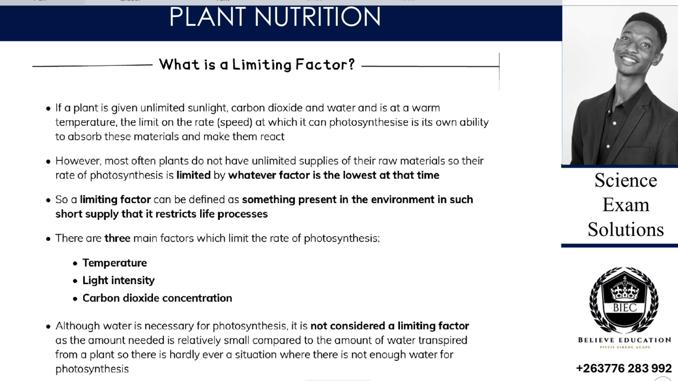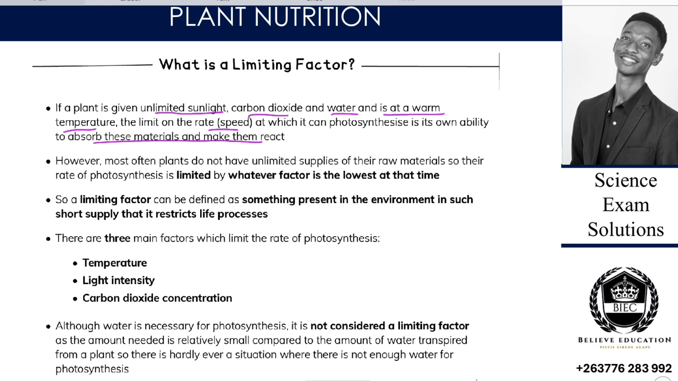So if a plant is given unlimited sunlight, carbon dioxide, and water, and is at a warm temperature, the limit on the rate or speed at which it can photosynthesize is its own ability to absorb these materials and make them react. Are we together? So it has been given these things in unlimited form.